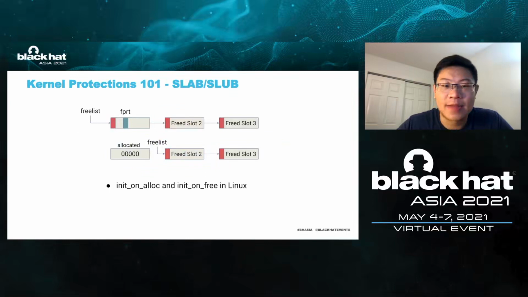Another protection on slab is a pair of init_on_alloc and init_on_free. These two mitigations share some similarities with the stack poisoning we've discussed in the previous slides. Like the kernel stack, the heap object encloses sensitive data like function pointers and keys for encryption. Without the protection, the content in the heap object is left unchanged after the object is freed. Later, when the slot holding the object is recycled for following allocations, the adversary can use an uninitialized heap bug to leak the data.